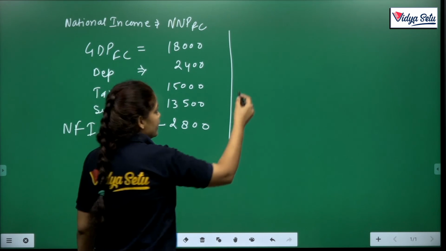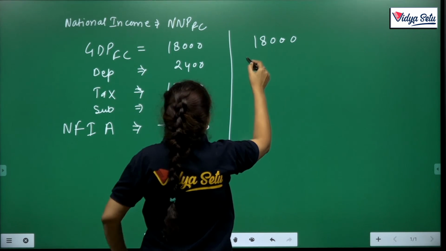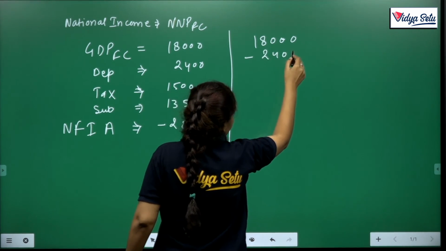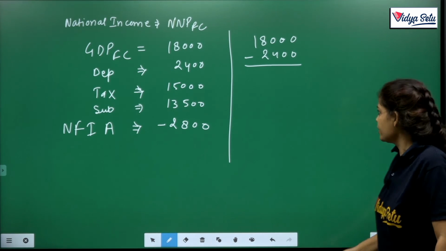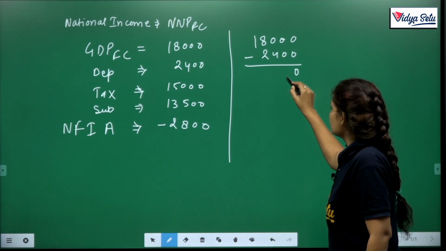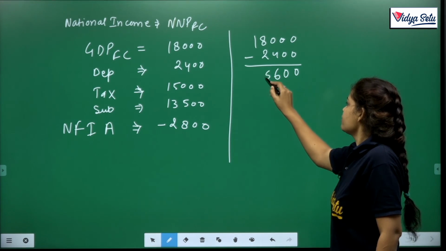So here GDPFC is given as 18,000. Now G to N, so minus depreciation. We have to deduct depreciation. So when depreciation is deducted from it, then 18,000 minus 2,400 gives 15,600. Clear?